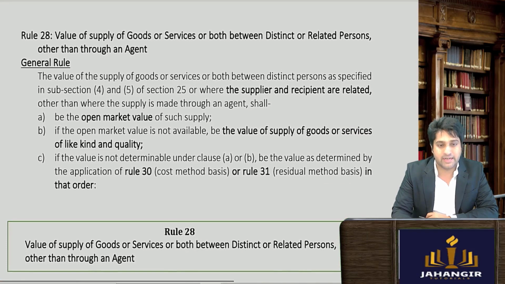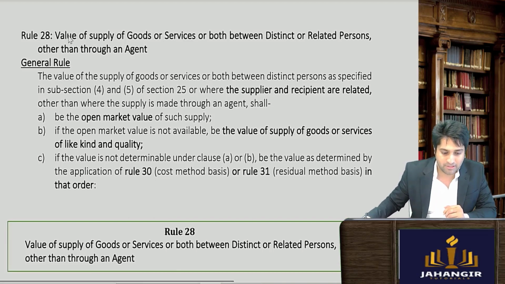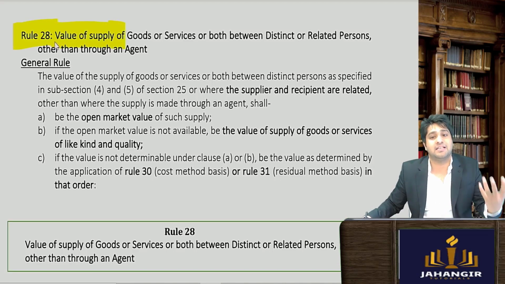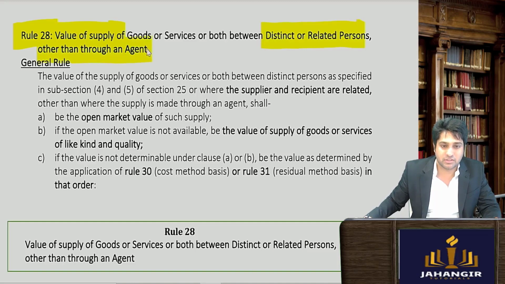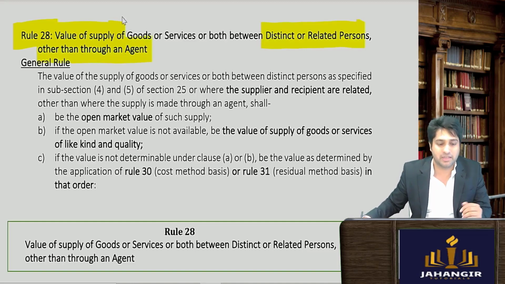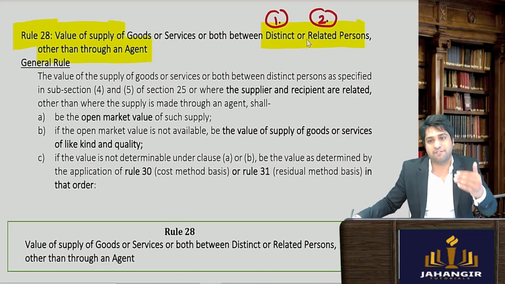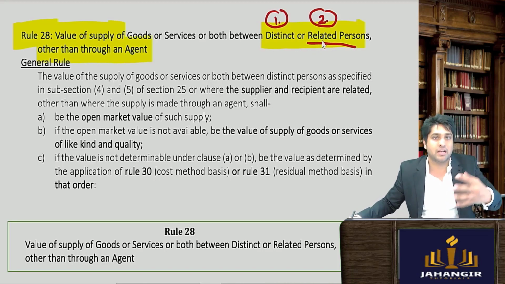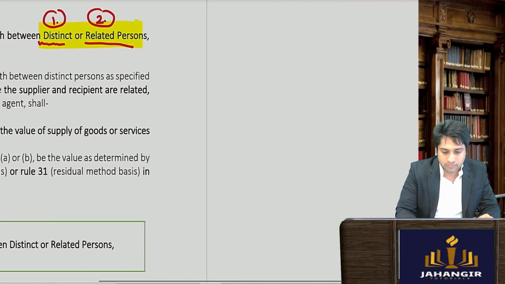Now let's go to rule number 28. Now rule number 28 talks about finding the value of supply when the parties are related and other than through an agent. So we are seeing when the transaction is between two people, distinct persons or related persons. Related persons definition is given in section 15 explanation, which I have also covered in a later part of the video. And also let's understand what is a distinct person. What do you mean by the term distinct person?